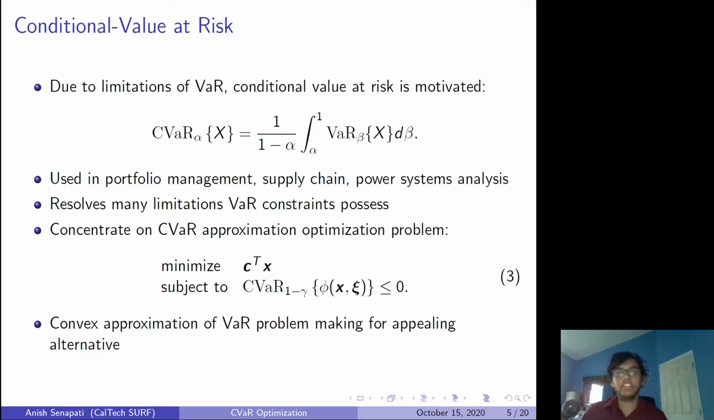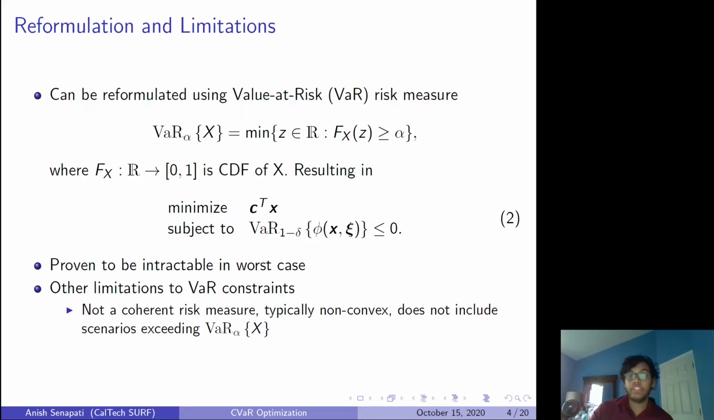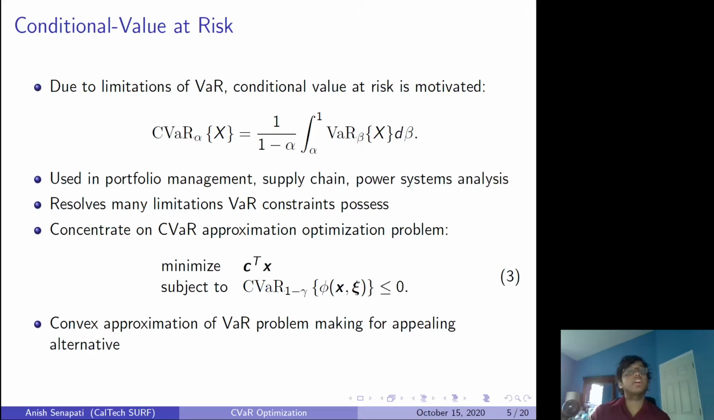So the conditional value at risk, if you think of the VaR constraint as a point where the CDF is greater than 95% or 99%, can be thought of as the expected value of all exceeding parts of the probability distribution. The CVaR was introduced around the late 1990s and has already been used in a lot of different aspects, such as portfolio management, the supply chain, and power system analysis. And a lot of the limitations that were mentioned for the VaR constraint, specifically that it is not a coherent risk measure, is non-convex, and doesn't include scenarios beyond the point, are all immediately solved by CVaR. It is a coherent measure. It is a convex function.